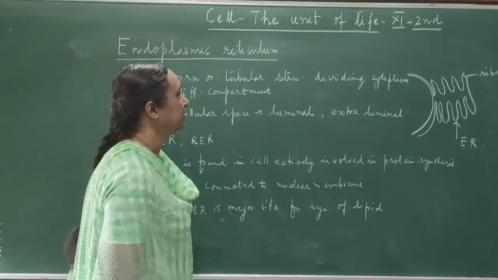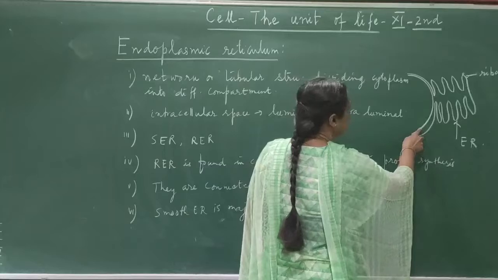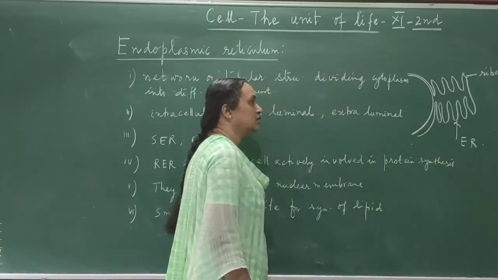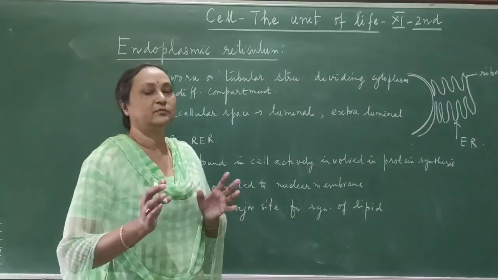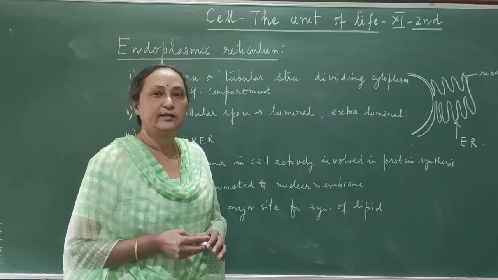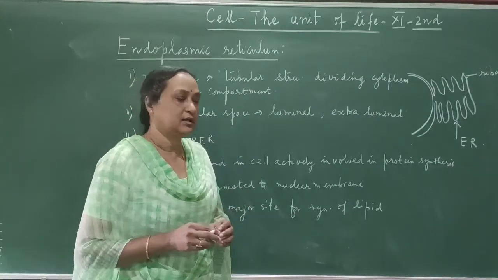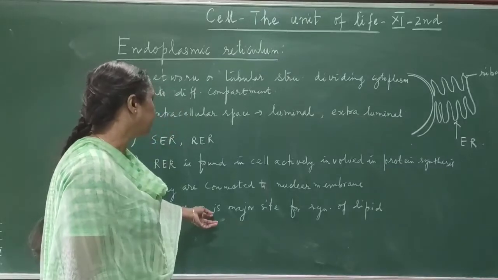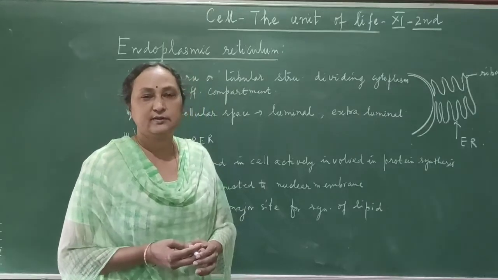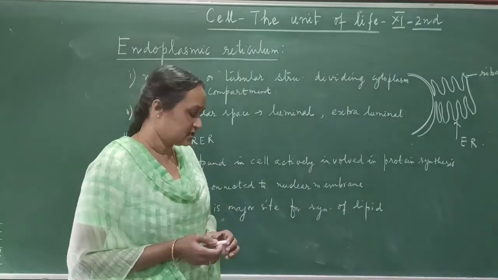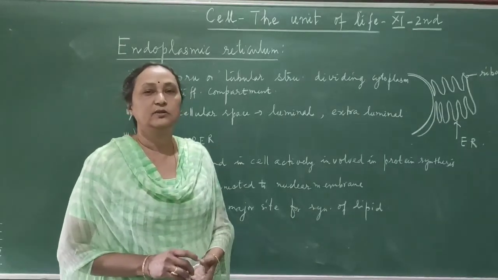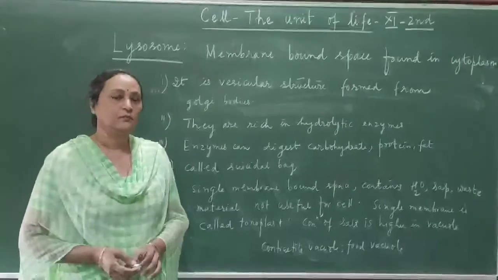Then they are connected to the nuclear membrane. This is the nucleus, and the nuclear membrane is connected to the endoplasmic reticulum. So you can find there is a channel between the nucleus and the endoplasmic reticulum, and transport of material can take place between these two cell organelles. Smooth endoplasmic reticulum is a major site for synthesis of lipid. Lipid is fat, so fat synthesis is done with the help of smooth endoplasmic reticulum. So these are all the functions of endoplasmic reticulum.